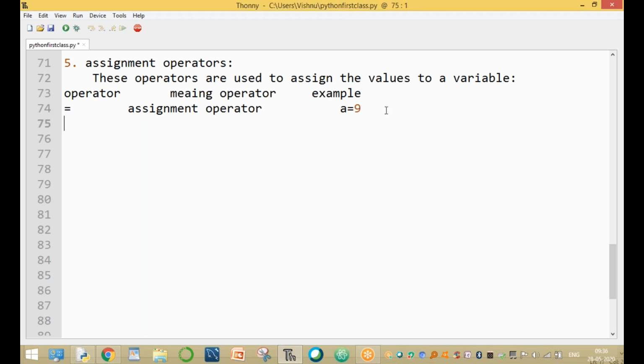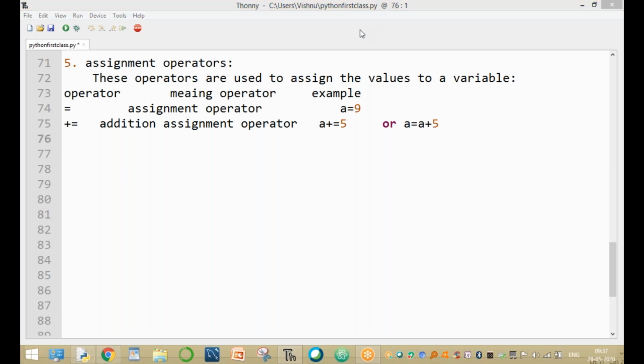For example, plus equal to. It is called the addition assignment operator. A plus equal to 5 is also written as A equal to A plus 5. What is the meaning?